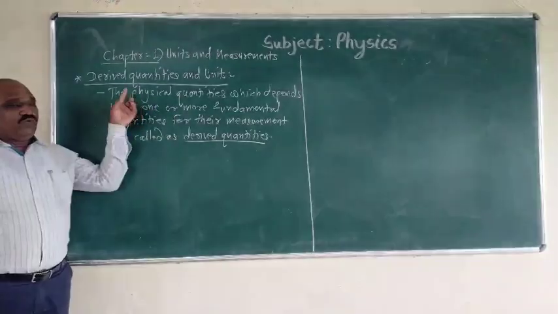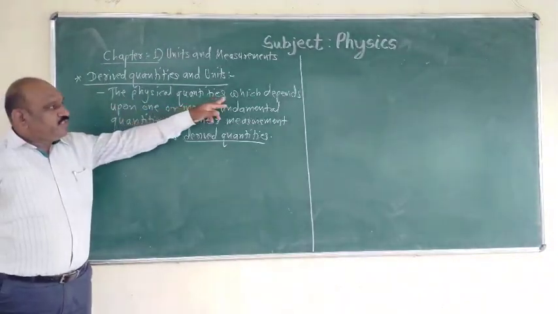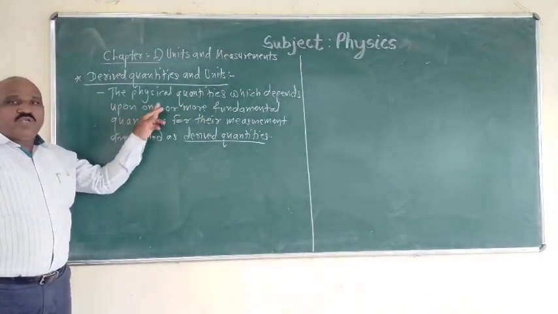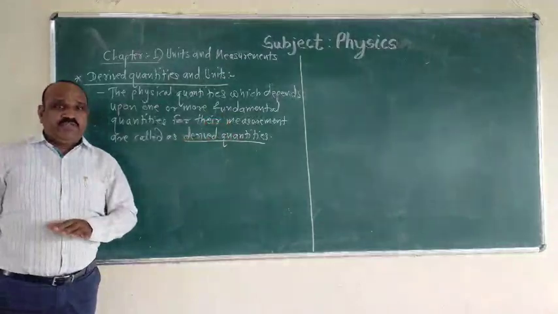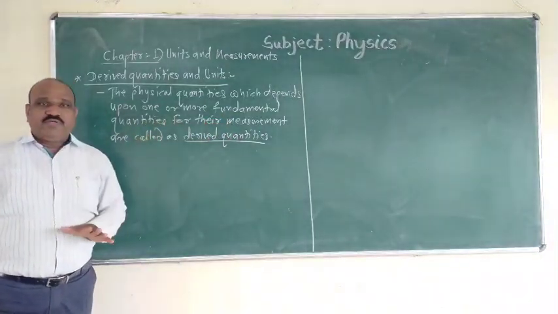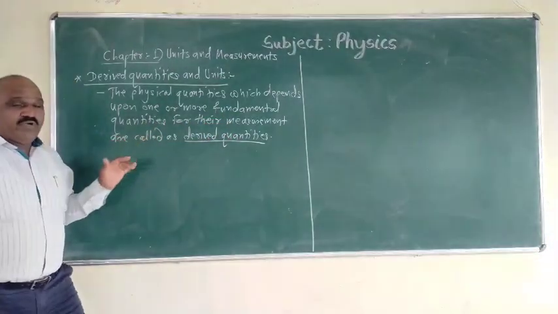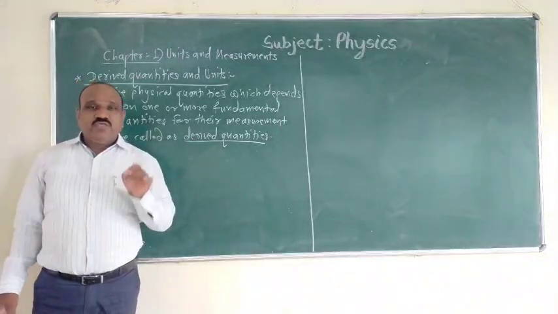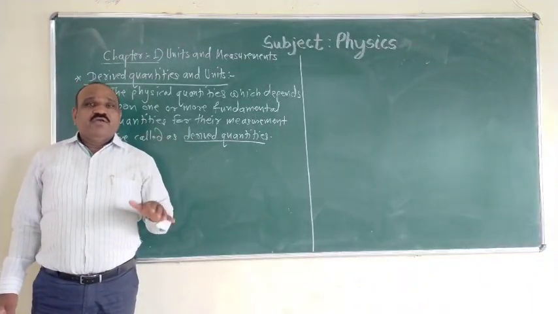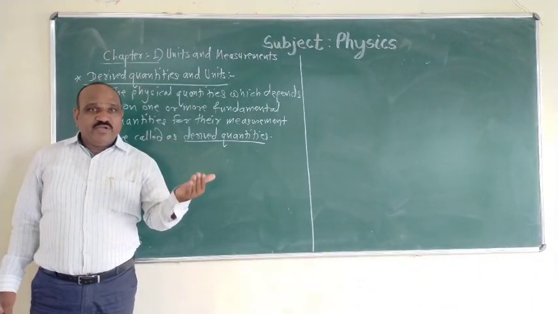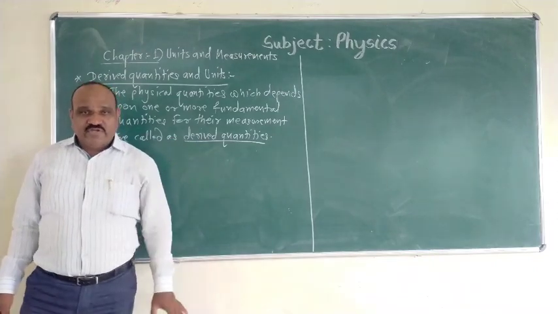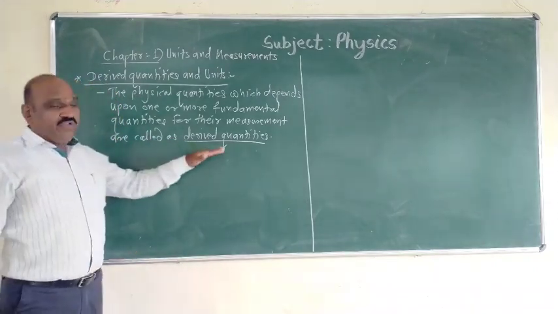That is, these quantities which depend upon one or more fundamental quantities for their measurement are called derived quantities. ज्या physical quantities एक किंवा अनेक फंडामेंटल क्वांटिटी वरती डिपेंड असतात त्यांच्या मेजरमेंट साठी अशा क्वांटिटींना derived quantities म्हणतात.